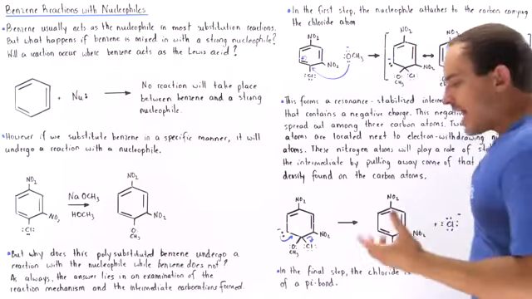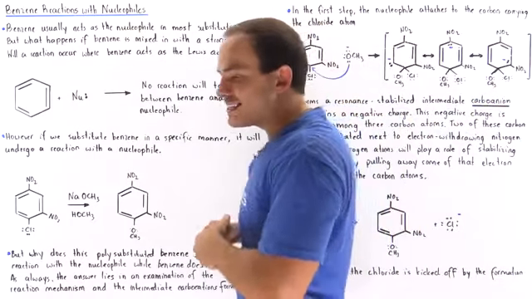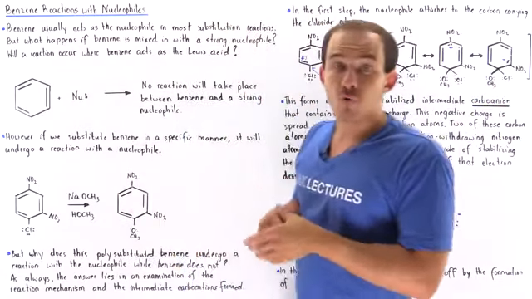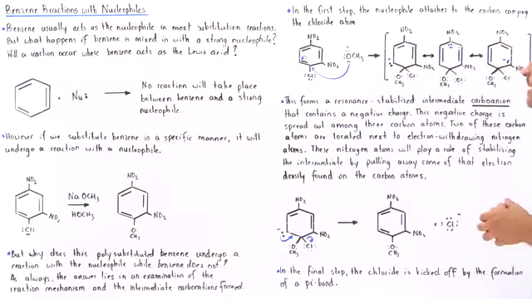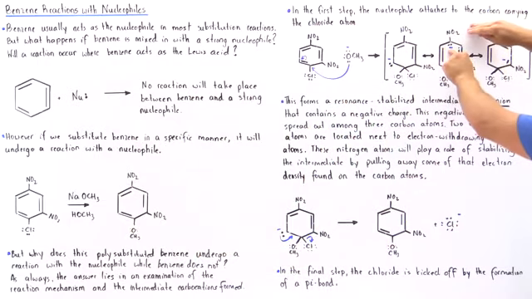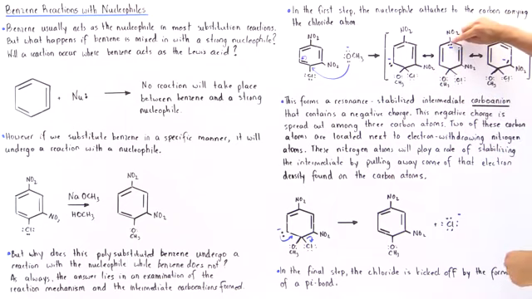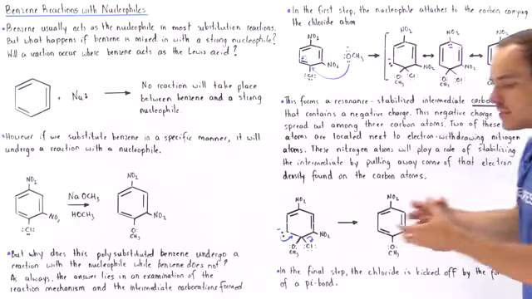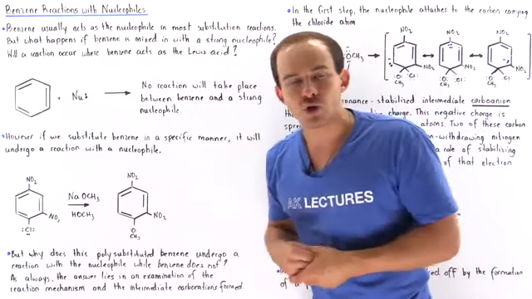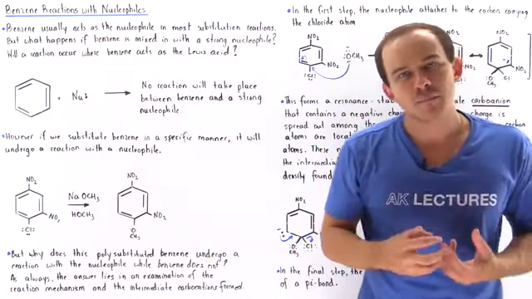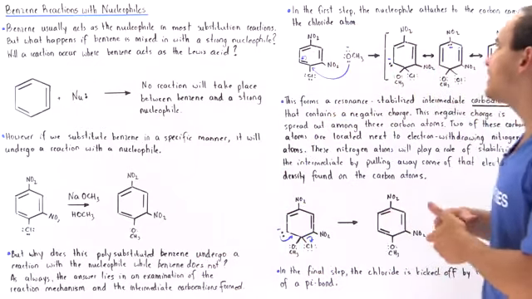Now nitrogen has a greater electronegativity, a greater attraction for electrons than does carbon. And that means when the negative charge appears on this carbon and when the negative charge appears on this carbon, because there is a nitrogen atom attached directly to these carbons, that nitrogen atom will pull some of that electron density away from the carbon, which is the less electronegative atom.